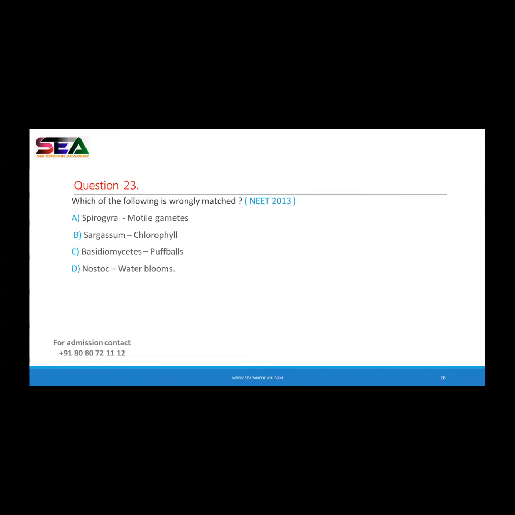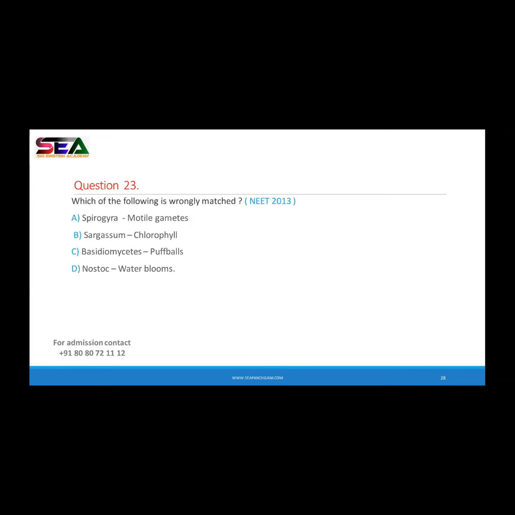Second one, Sargassum. It's algae. Presence of chlorophyll. Then Basidiomycetes belonging to fungi. Puff balls. That is the example. And Nostoc, it's a water bloom.